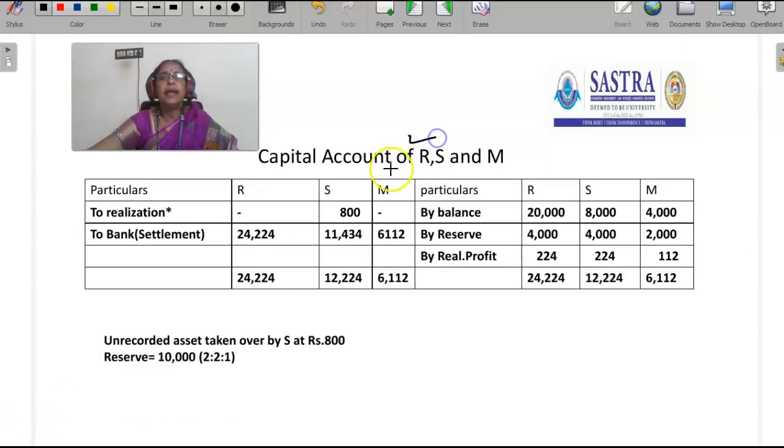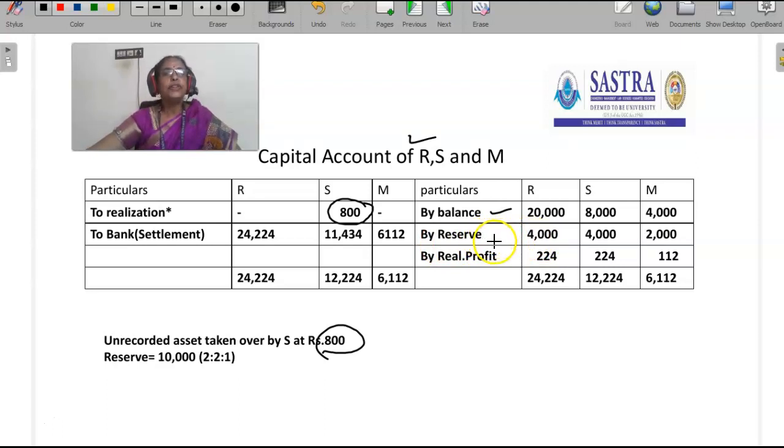Next step, we have to prepare the capital accounts of R, S and M. This is the balance: R balance is 20,000, S balance is 8,000, M balance is 4,000. Then S has taken over the asset, so his capital account is debited to realization. Here, unrecorded asset taken over by S at rupees 800. 800 should be debited to S capital account. Then by reserve, reserve is 10,000 rupees. So 10,000 rupees, this is the profit.